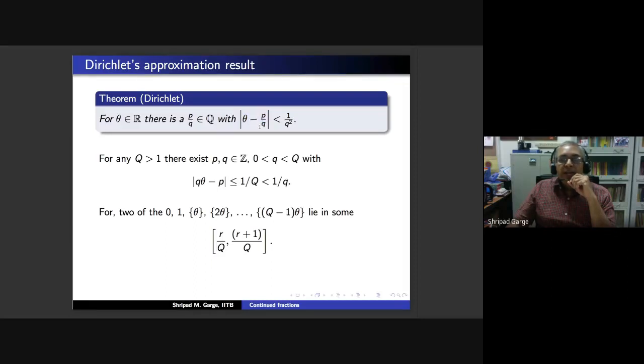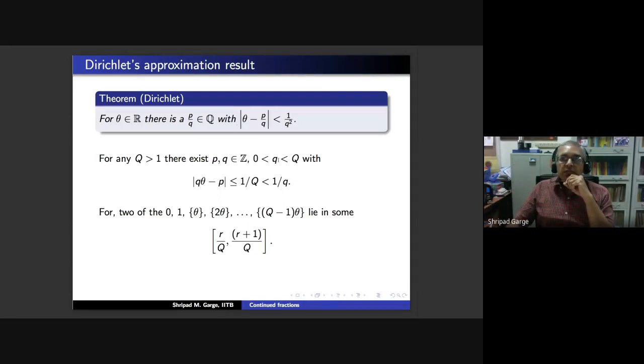And if I have one good approximation, then we will have |theta minus P by Q| less than 1 upon Q square for that denominator. But this is also not 0, because theta minus P by Q is irrational. Theta minus P by Q cannot be rational. In particular, it can also not be 0.